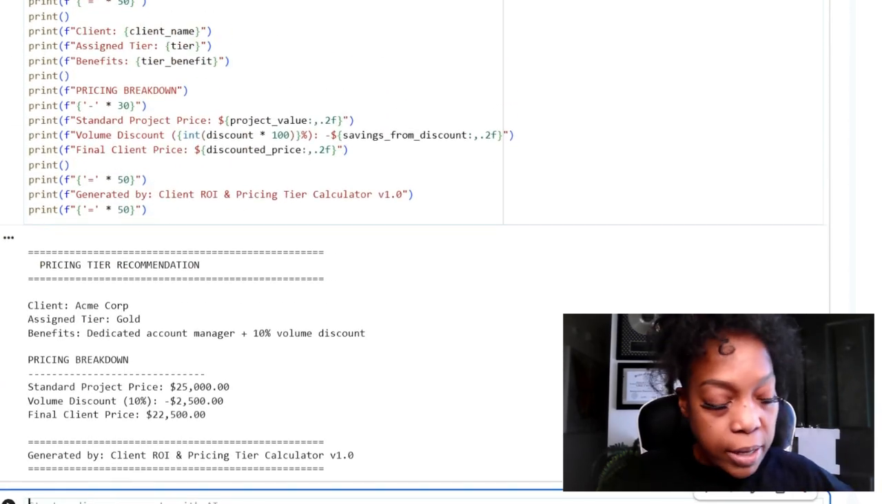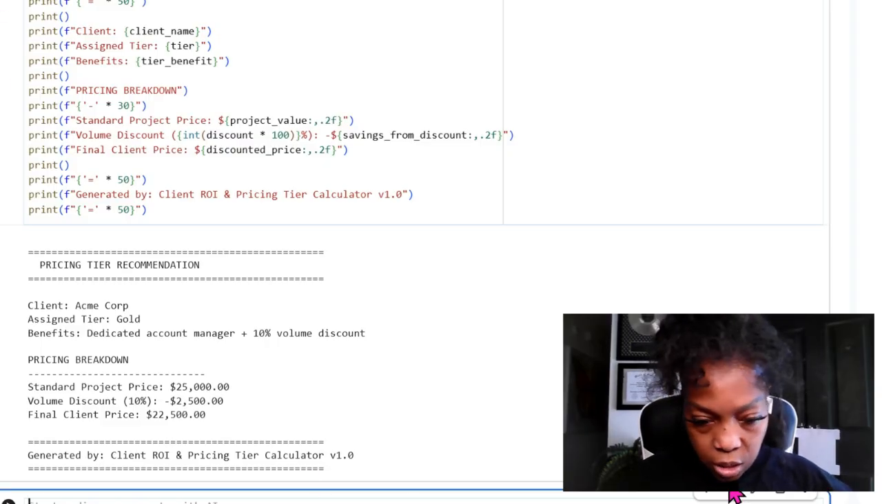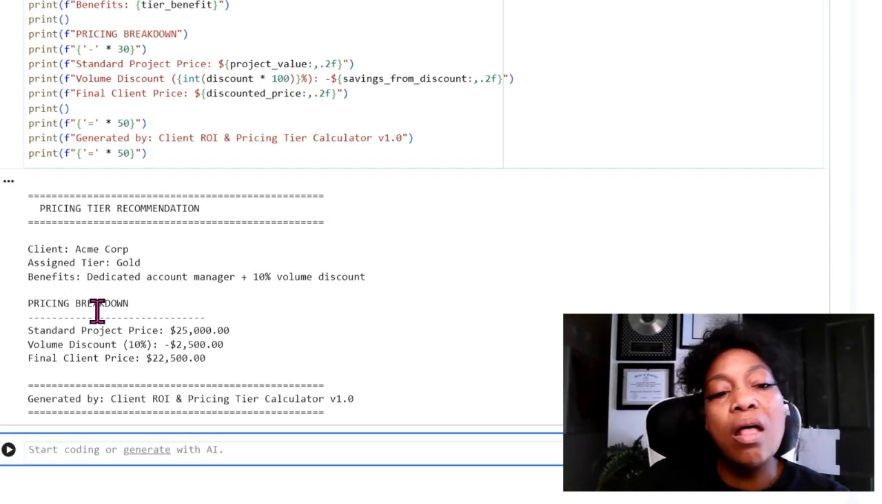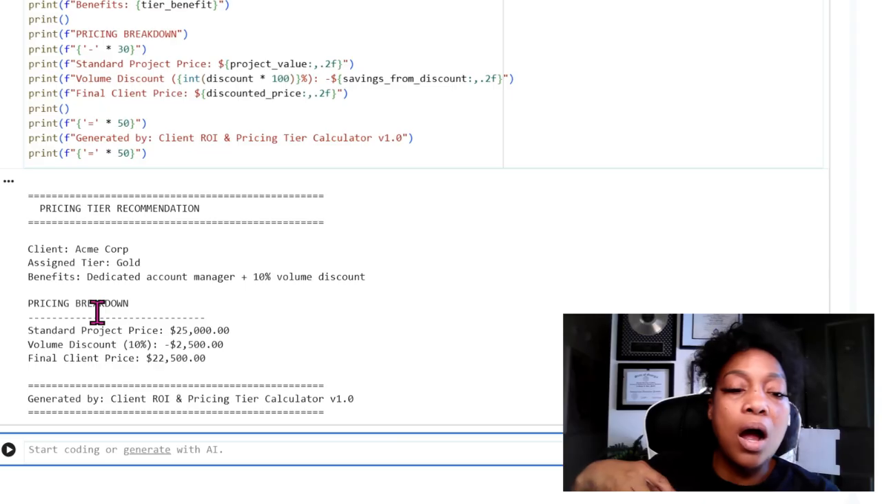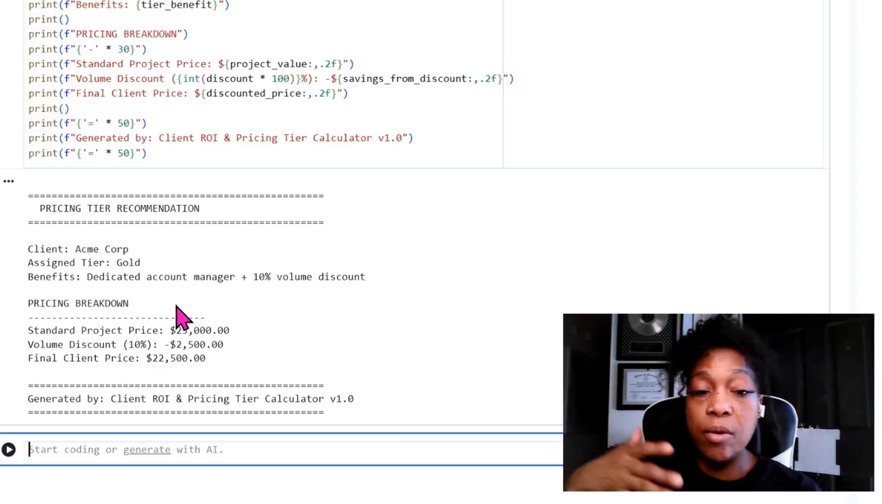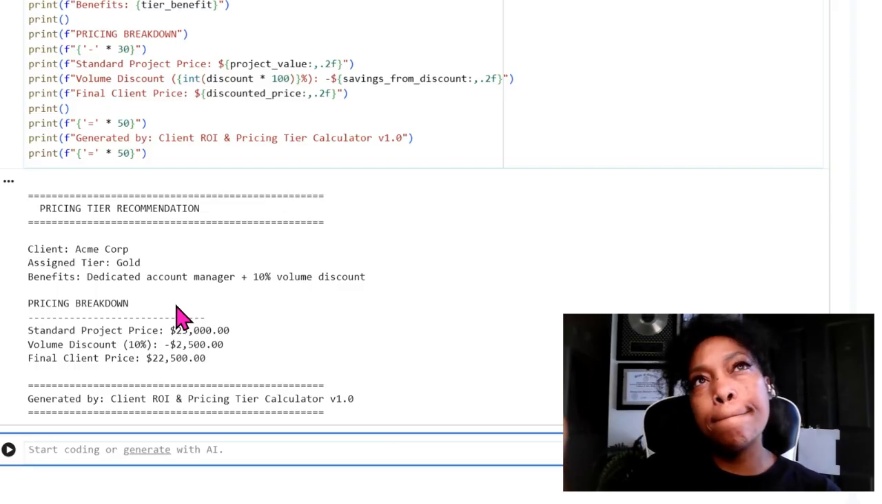We'll have that pricing breakdown. I'm gonna take a picture just in case I need it. All right, we have the pricing breakdown. See, because of what the client put in, our pricing tier for this client is gold. Their benefits for being gold is it's kind of like we're giving them a rewards card.